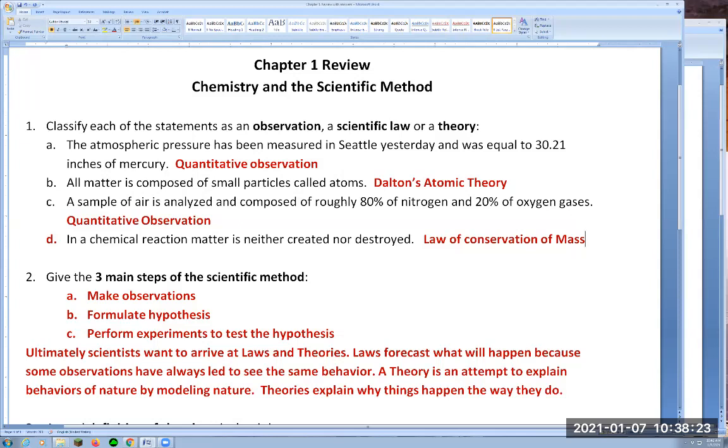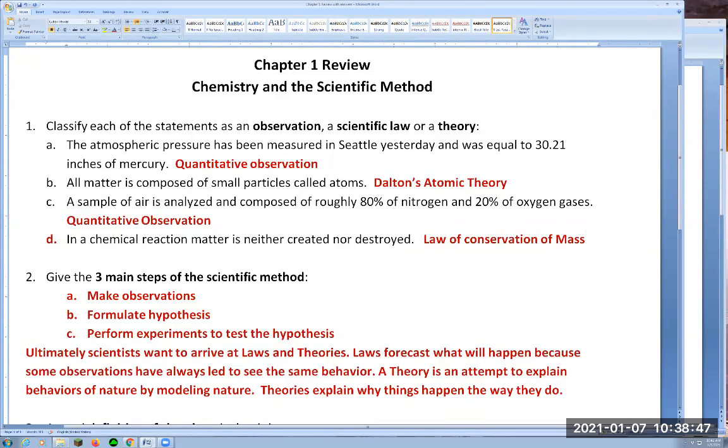Theory is really the ultimate goal. It's an attempt to explain the behavior of nature by modeling nature. So it explains why things happen the way they do. So like when we are observing matter, to try to visualize how matter is at the atomic level is helpful.